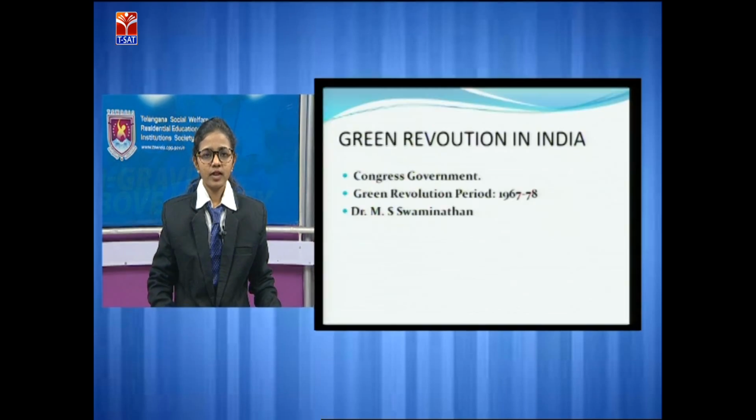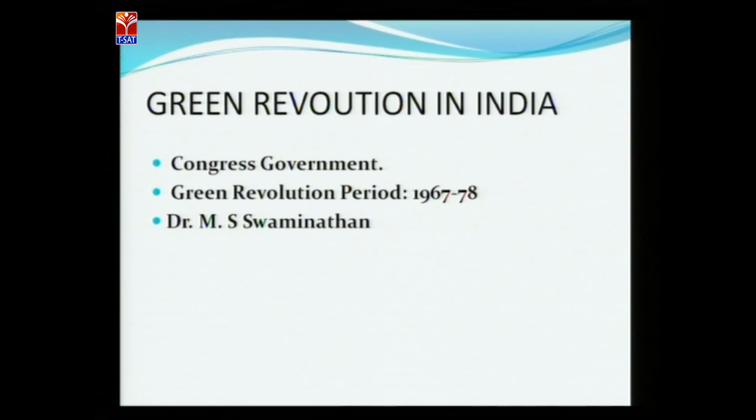Here you can see the green revolution in India. The green revolution in India was led by M.S. Swaminathan, and he approached the then Congress government, where Mrs. Indira Gandhi was there, and requested Mrs. Indira Gandhi to bring the particular variety, the IR8 variety, which was introduced in Mexico, to our country. The green revolution period was from the 1960s, that is 1967 to 1978. So this is the period of the green revolution in India.